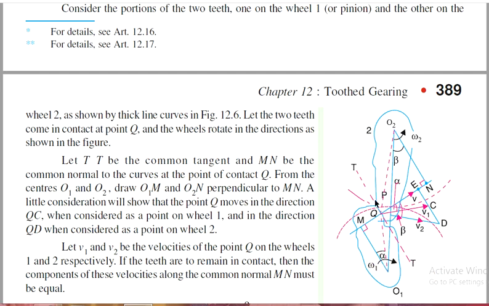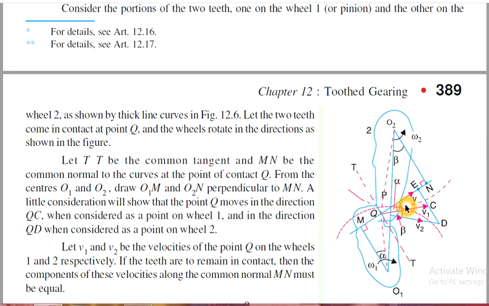Let T be the tangent passing through the point, and MN be the common normal to the curves at the point of contact Q. From the centers of the pinion and the annular or spur gear, draw O1M and O2N, which are perpendicular to the normal MN.